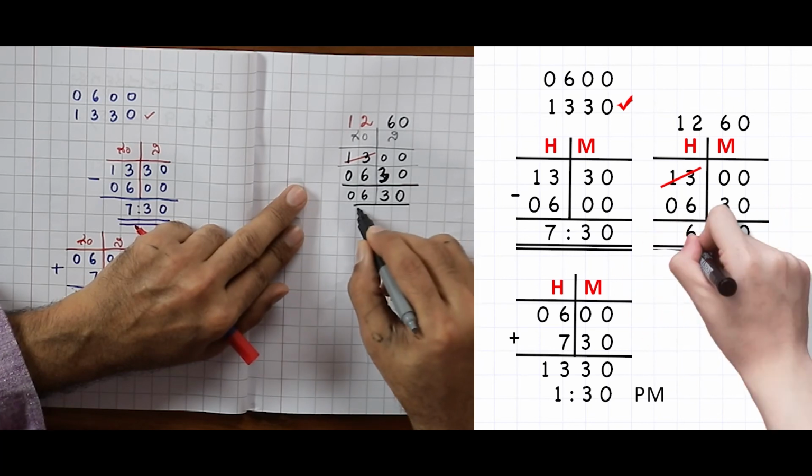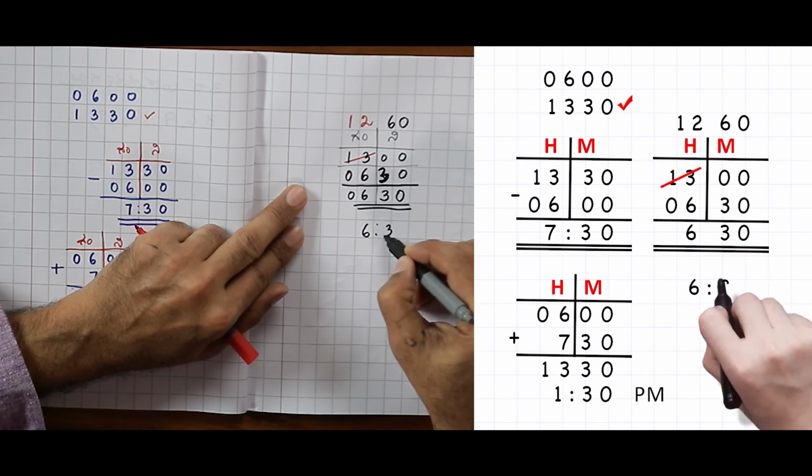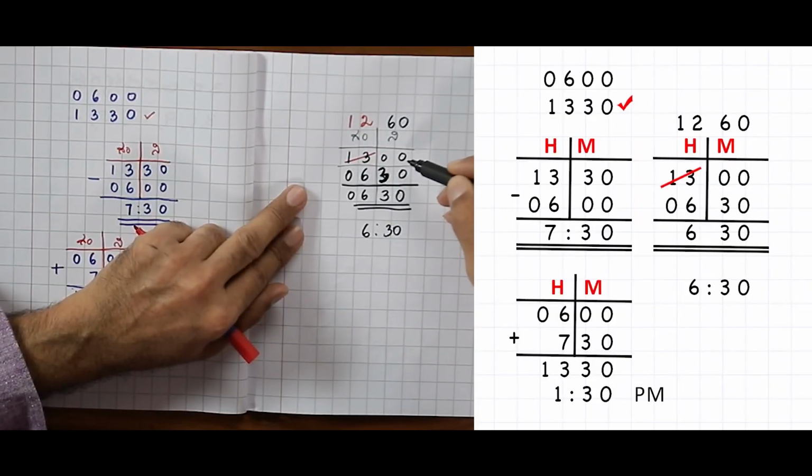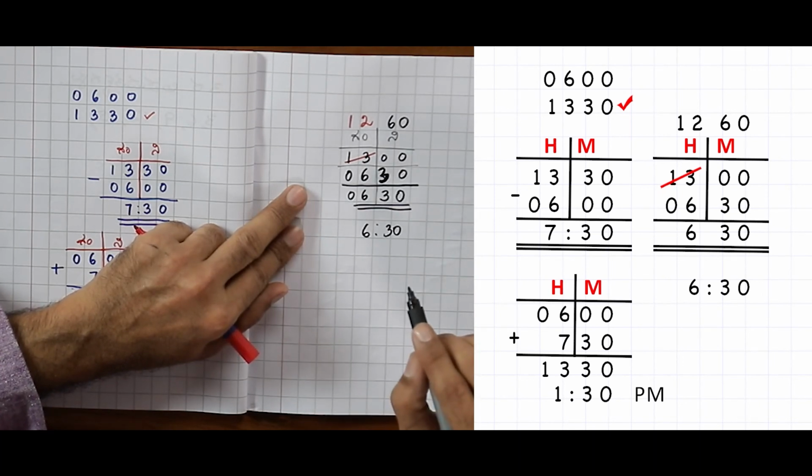So the total duration of my travel is 6 hours 30 minutes. If the train reaches at 1 o'clock and started at 6:30, the difference between them is the duration of the travel, 6 hours 30 minutes. This is how we can show regrouping. What is called regrouping in subtraction can be shown in this way.